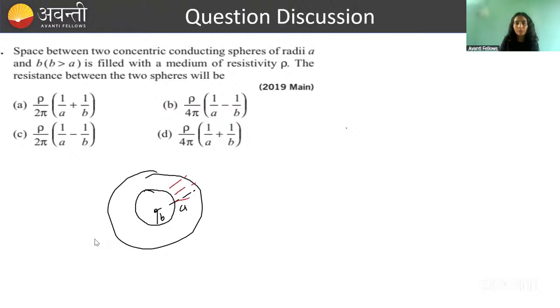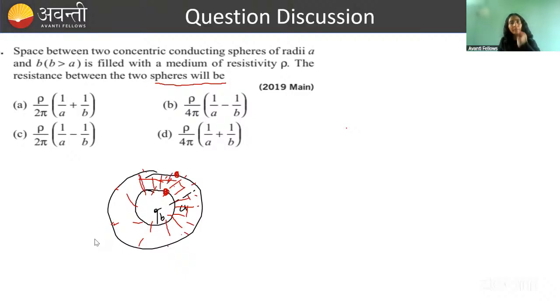So this portion is completely filled with a medium of resistivity rho. The resistance between the two spheres will be what? We have to calculate resistance between two spheres. So basically, across this and this end, we have to calculate resistance, because in this space only that resistivity material is present. Because of that material, there is resistance in this system. So we need to calculate resistance because of this material of resistivity rho getting filled in this space.